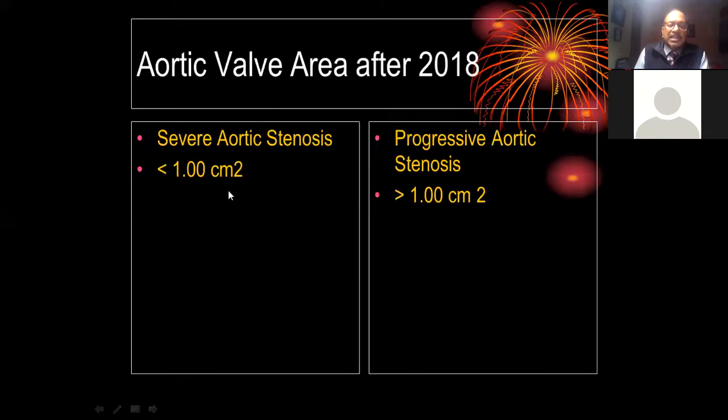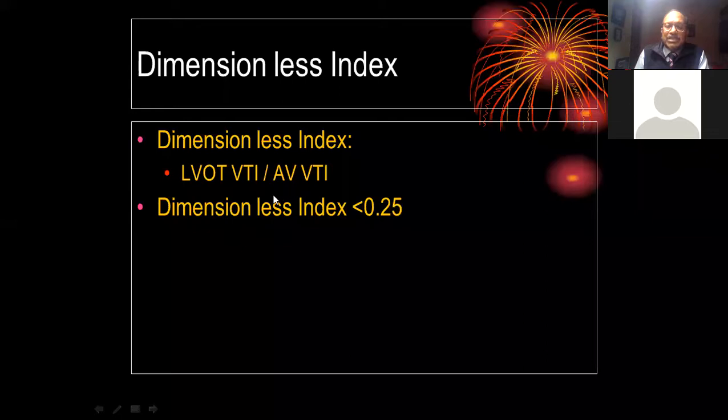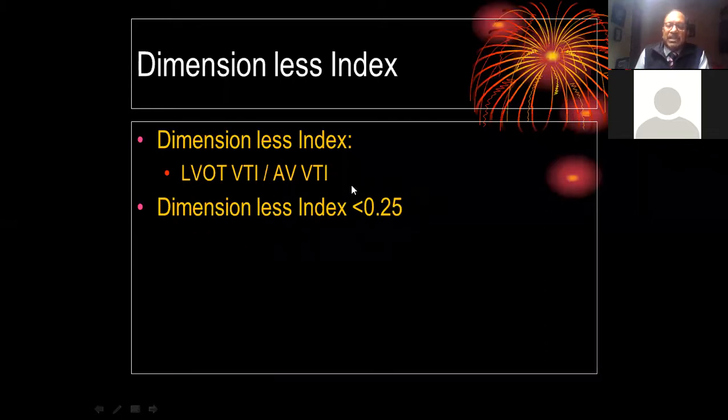Then if we divide this aortic valve area by body surface area, then aortic valve area will become indexed area. And any area less than 0.6 centimeters square is considered as severe aortic stenosis. One more parameter in this same patient: you forget about area or LVOT diameter. You look at LVOT VTI, you look at aortic valve VTI. LVOT VTI divided by aortic valve VTI is known as dimensionless index, if it's less than 0.25 is considered again as severe aortic stenosis.